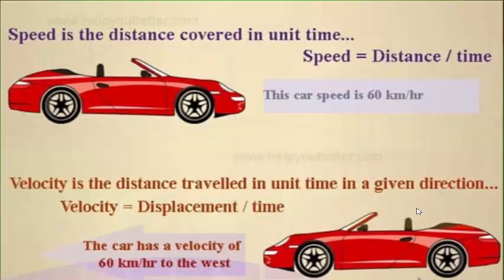Speed is the distance covered per unit time. Mathematically, the formula of speed is speed equals distance divided by time. This car's speed is 60 km per hour. But velocity is the distance travelled in a unit time in a given direction. Velocity equals displacement divided by time. The car has a velocity of 60 km per hour in the west direction.